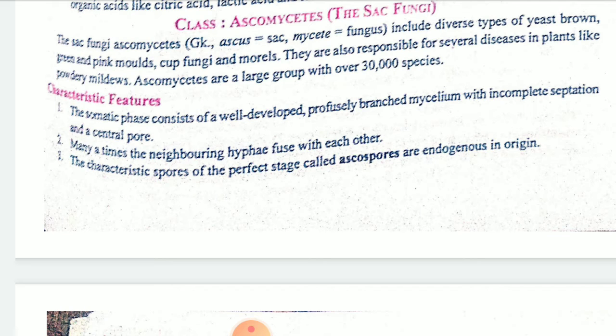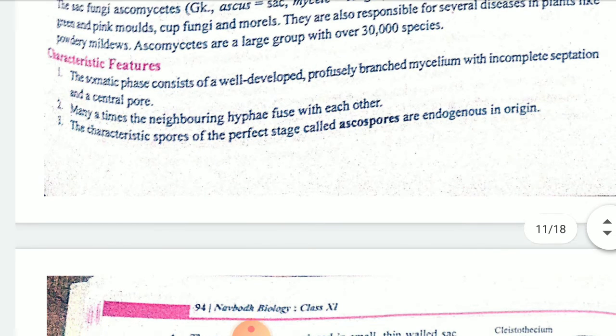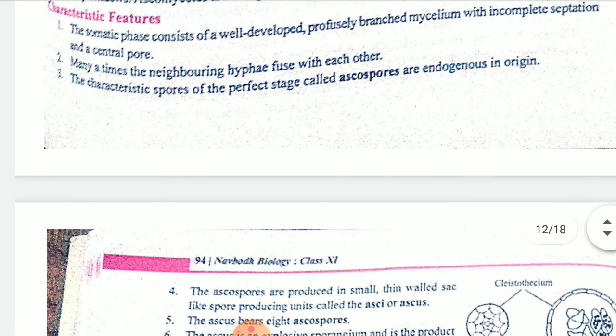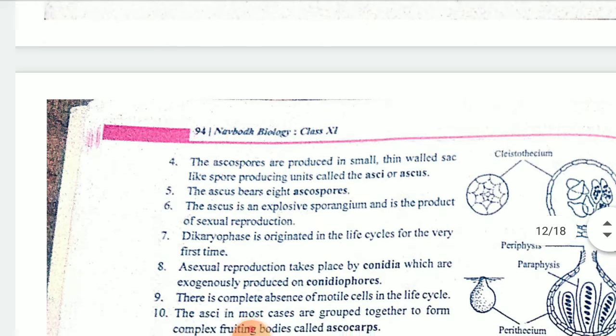Incomplete septation means the division will be there, but that division is also not completely present. Somehow it will be there. Hyphae may be fused with each other. Ascospores will be endogenous in origin. Okay, endogenous means within the cell only.